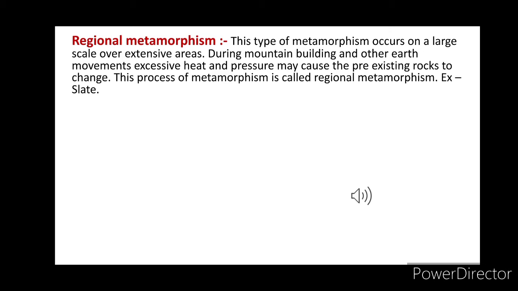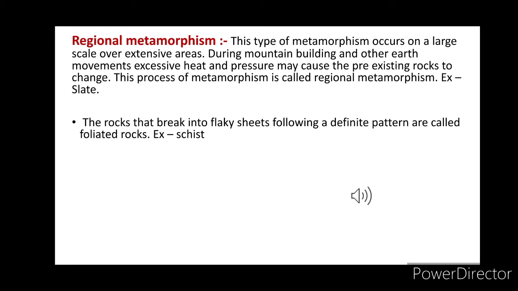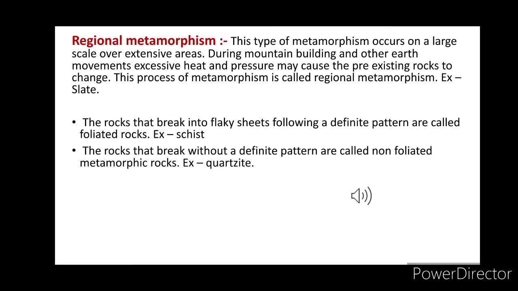Okay, metamorphic rock may be of another two types: foliated or non-foliated. The rocks that break into flaky sheets following a definite pattern are called foliated metamorphic rock. Example: schist. And the rocks that break without a definite pattern are called non-foliated metamorphic rocks. Example: quartzite.